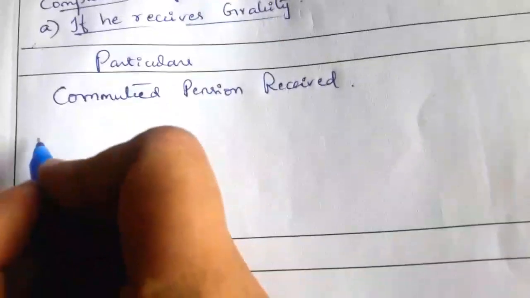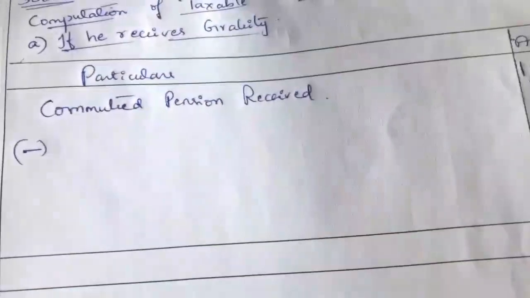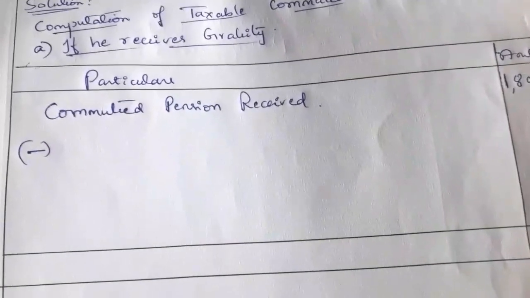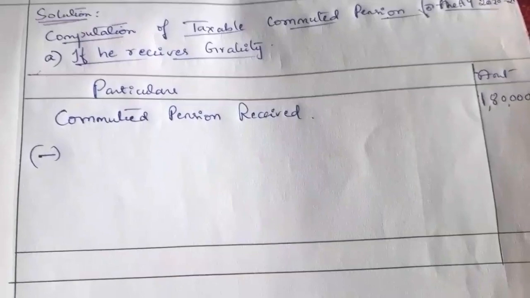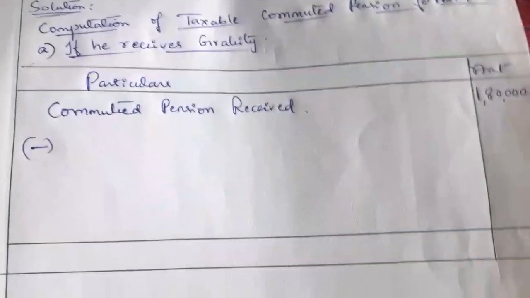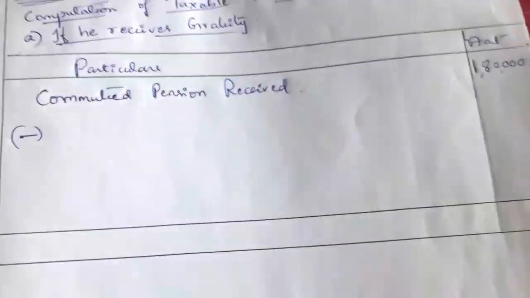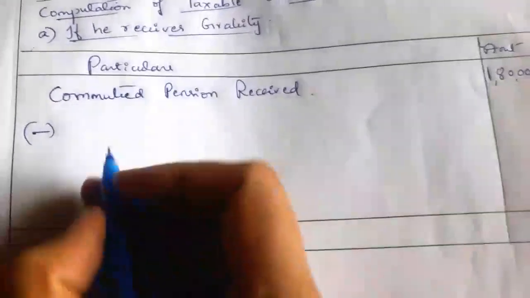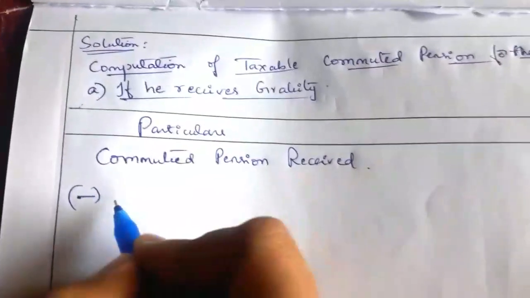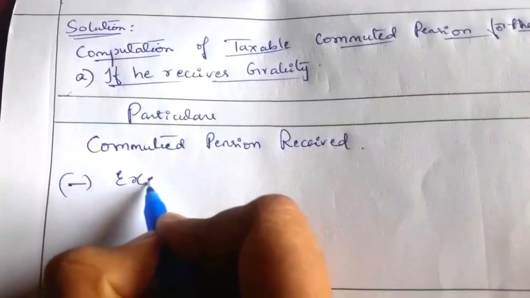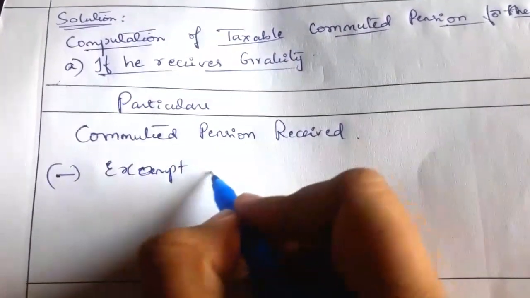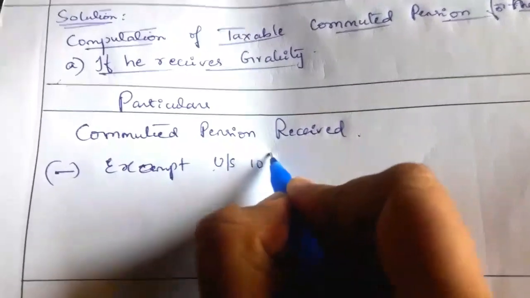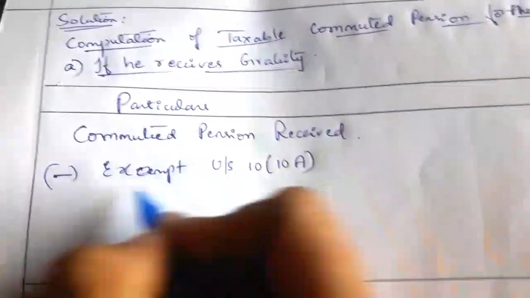Next we have to provide exemption in case of commuted pension received. If an employee receives commuted pension, then it is not fully taxable. There are conditions. To some extent it is tax free, and the balance is taxable. So what is the exemption? Write heading: exempt under section 10(10A).